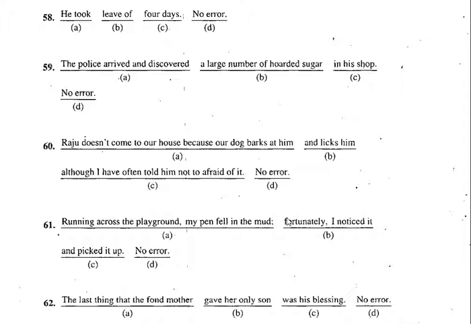Just think over it. What should be the answer? Raju doesn't come to our house because our dog barks at him and licks him, although I have often told him not to be afraid of it. Not to be. So here C is wrong. Error is there in C. Let's go to the next one now.